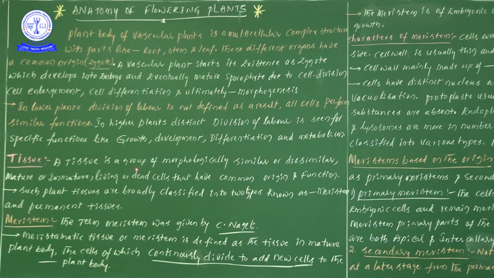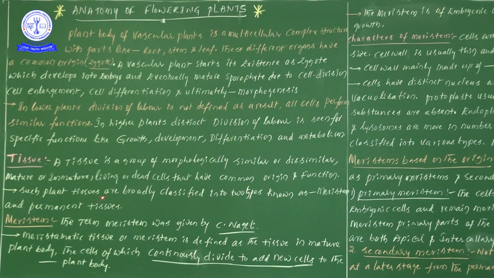Tissue means a group of cells, which may be morphologically similar or dissimilar, mature or immature, living or dead, whatever they may be. If the group of cells has a common origin and function, that particular group of cells can be considered a tissue. But which one must be common? Origin as well as function must be common.